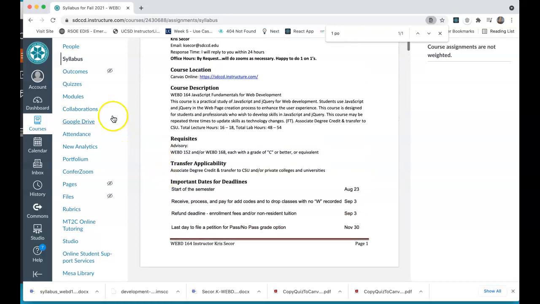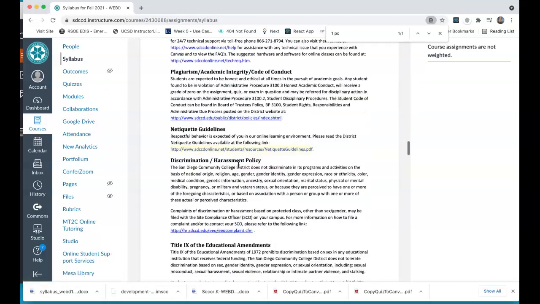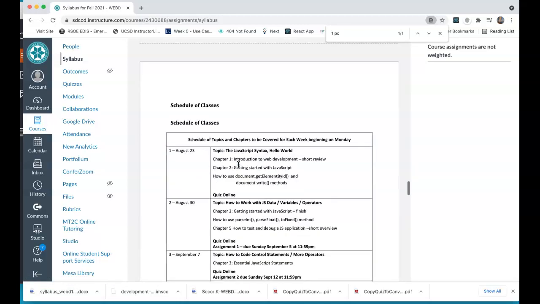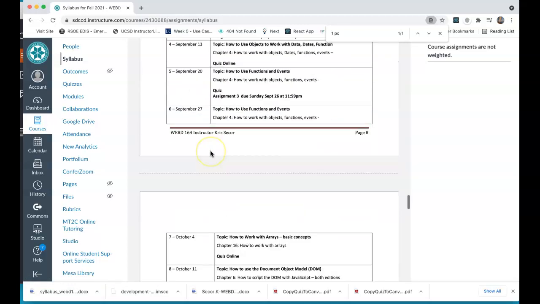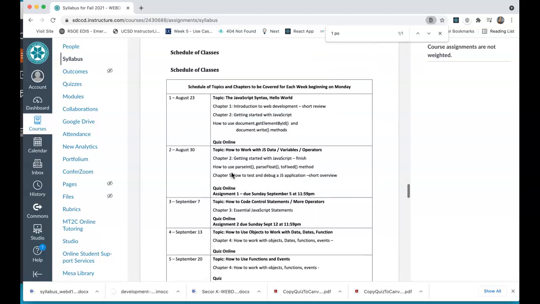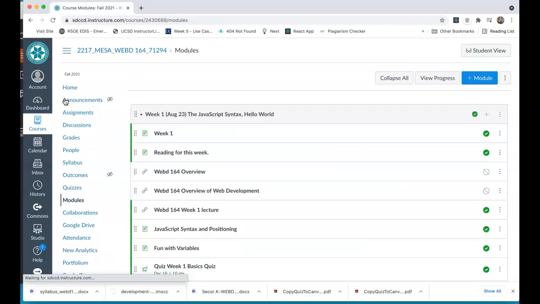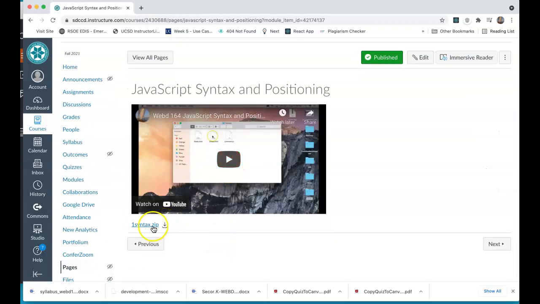All right, so that's our syllabus. If you go down to the bottom, you'll see the reading assignments, but they'll be in the folders for every week. So here's week 1, all the way to week 16. So that said, if we go back to the modules, this week you'll see reading for this week. You'll see an overview video. You'll see some other videos in here. You'll see a lecture. And then you'll see these things where you see videos from me with a zip file.